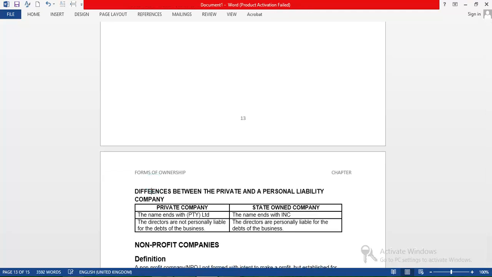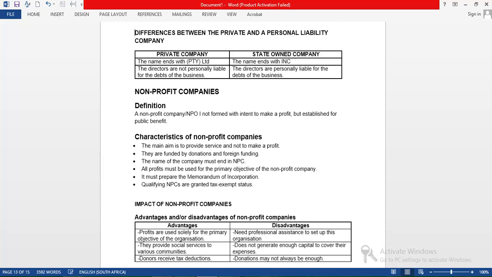Alright, just give me a moment. I'm just fixing the page. Right.